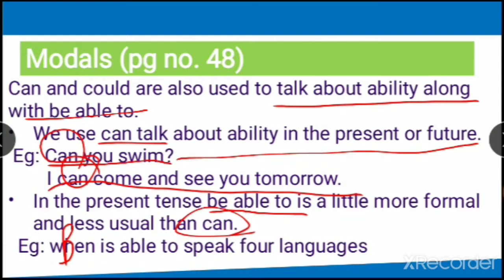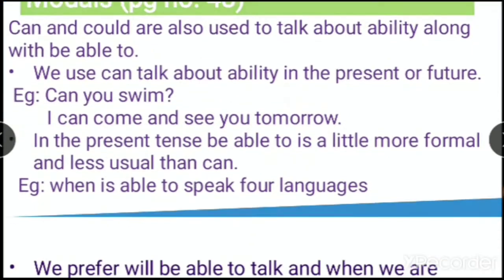But if you want to speak in a formal way, what is more usual to say? Be able to. Ben is able to speak 4 languages, he is able to dance, he is able to sing, right? So all this, be able to, you can use in present tense, and can is also used for present and future. That is what we studied in this point.